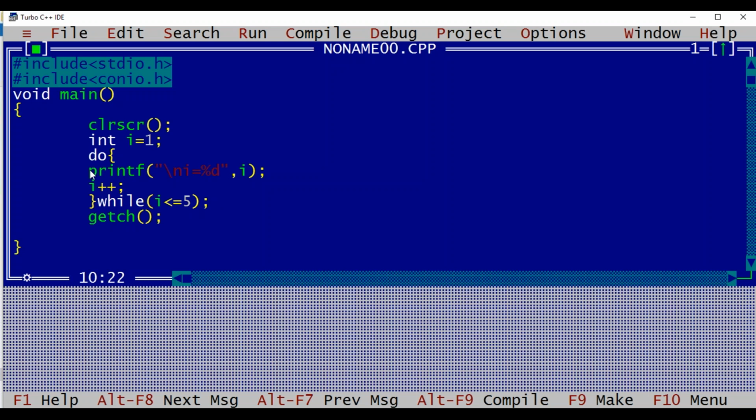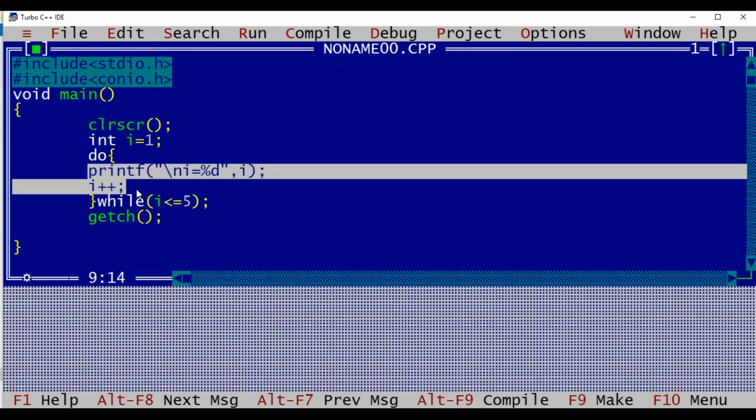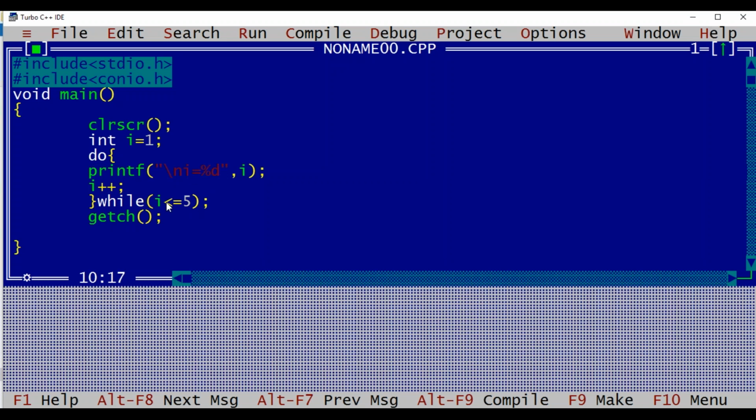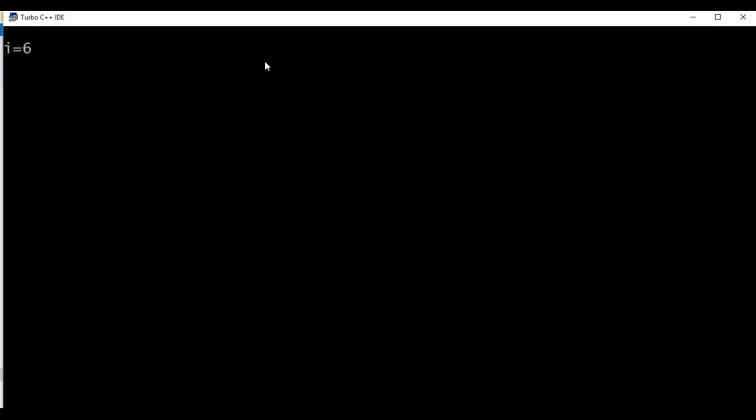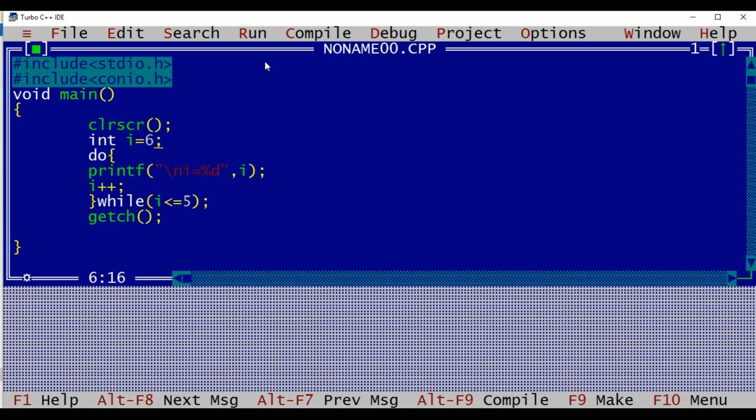So first it will execute this body, that is the print and i++, then it will check the condition. So in every case, the loop will be executed at least once. Even if the condition is not satisfied, suppose i is made 6, which is not less than or equal to 5, still the body will be executed once. So we can say the difference between while and do while is that do while gets executed at least once, even if the condition is false, whereas in the case of while, first the condition is checked, so if the condition is false, it won't be executed.